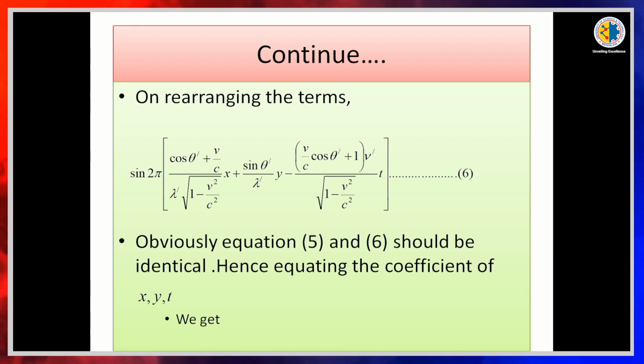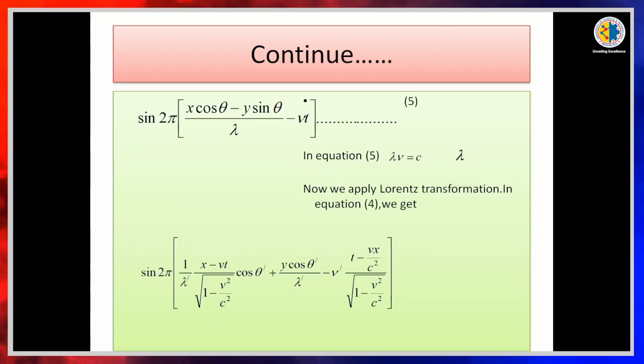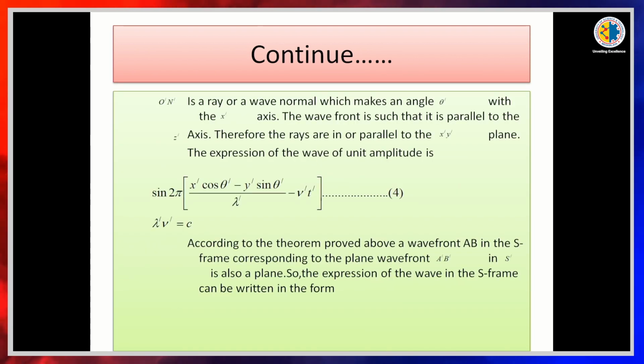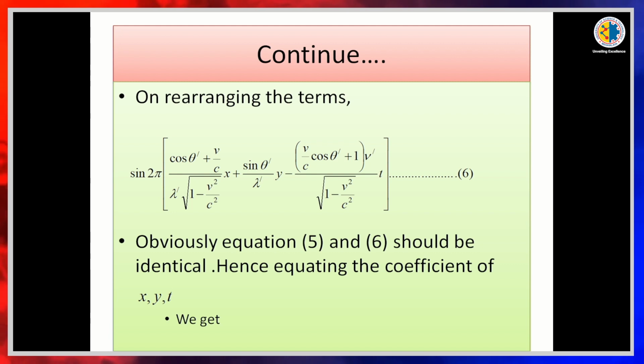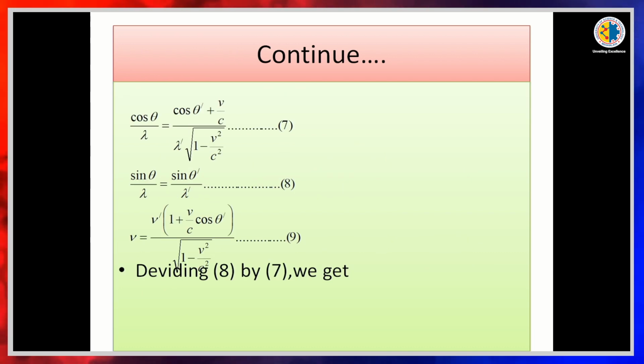Now, try to understand that we get the same type of linear transformation in x, y, t, and in equation 4 it is also x dash, y dash, t dash. So, replacing the x dash, y dash, t dash values we get one term in terms of x, y, t. Obviously, equation 5 and equation 6 would be identical, hence equating the coefficients of x, y, t we get cos theta by lambda is equal to (cos theta dash plus v by c) divided by lambda dash into root over 1 minus v square by c square, given by equation number 7.